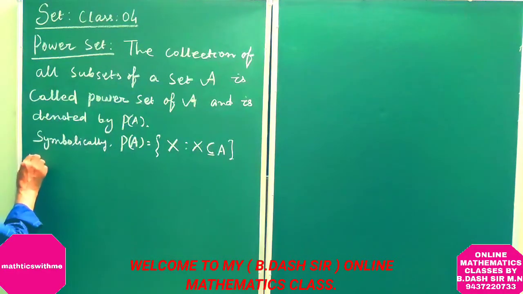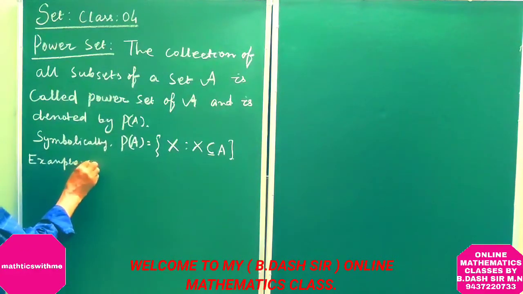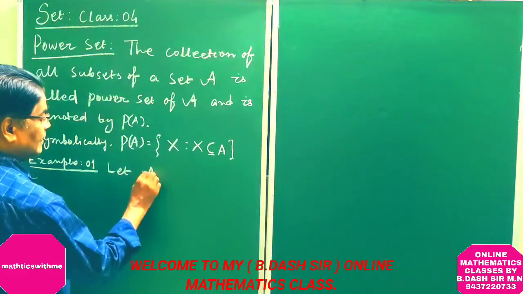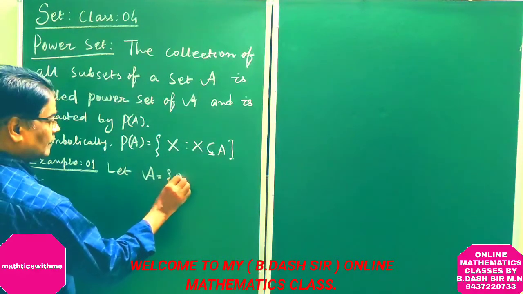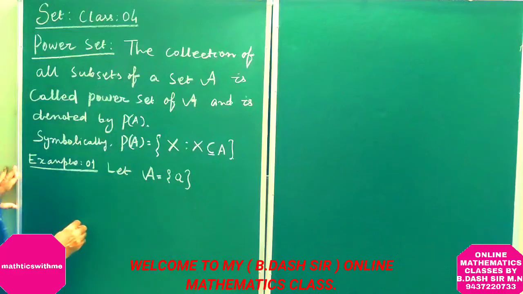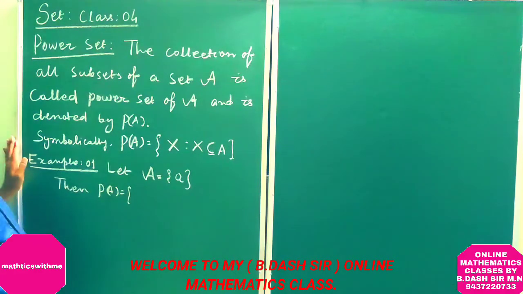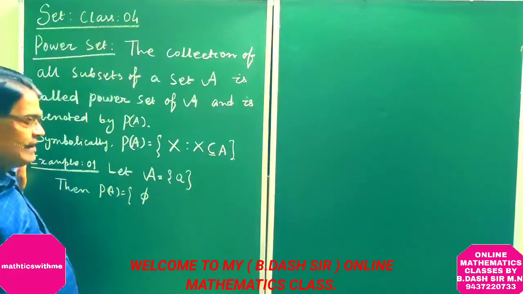Now, example. Let A = {a}. Then the power set of A contains all possible subsets of A. Now we know phi is a subset of every set.